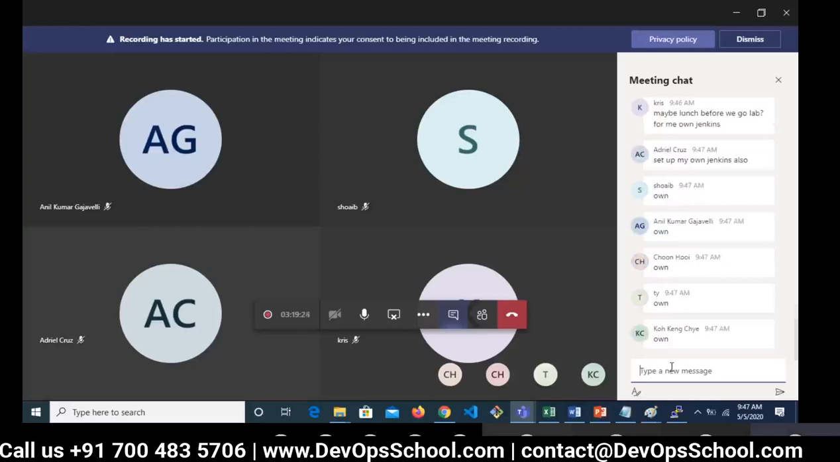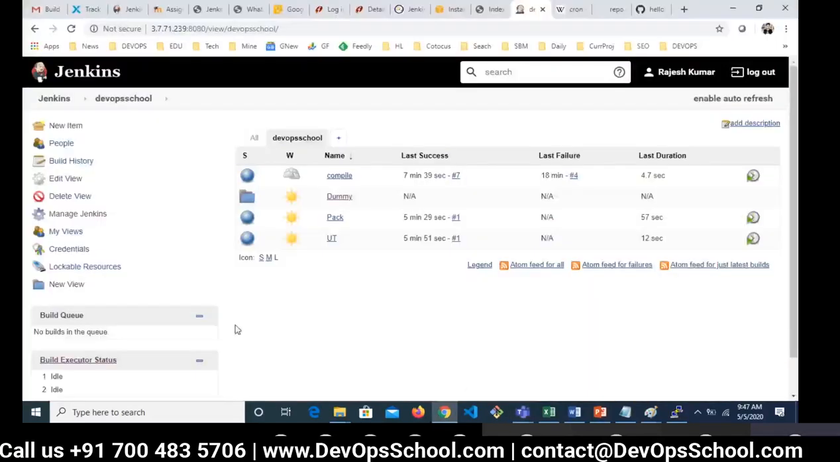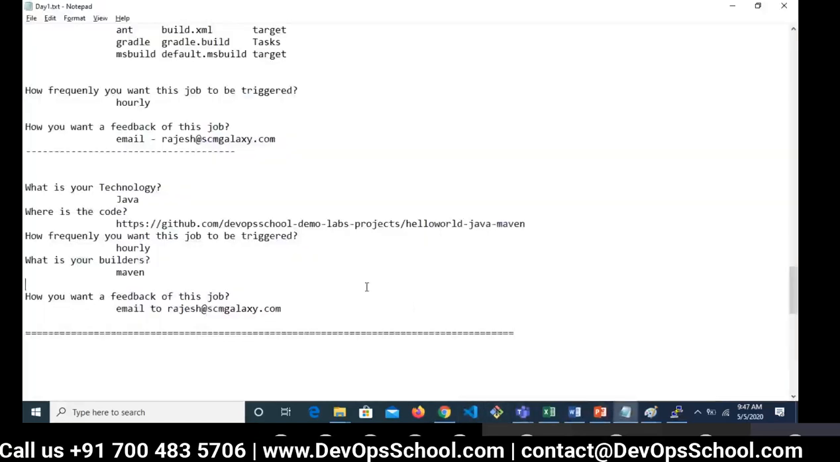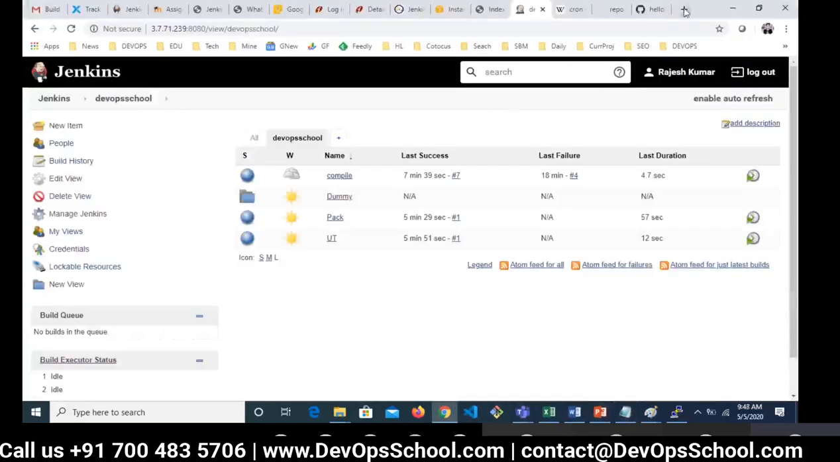Okay, again, let me give you an option. If you feel you are stuck installing Jenkins in your boxes, then you can use my Jenkins also. It's open. Now the question is, how do you get access to the node which I'm writing? So let me share with you right away.